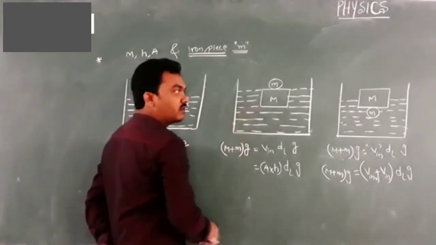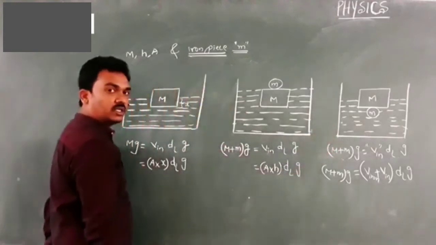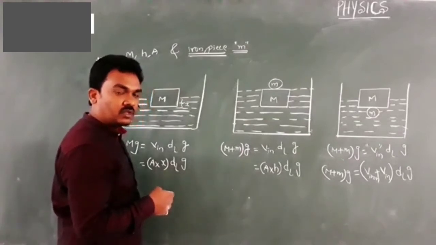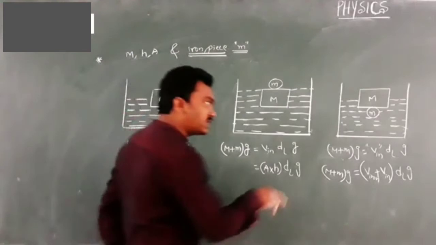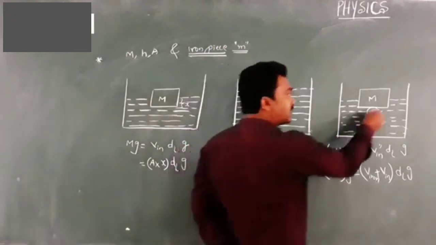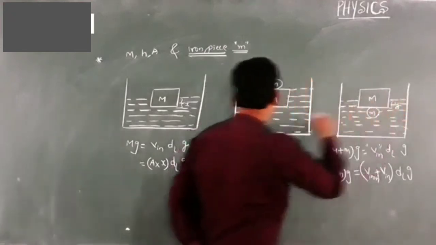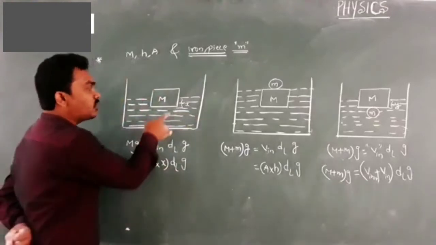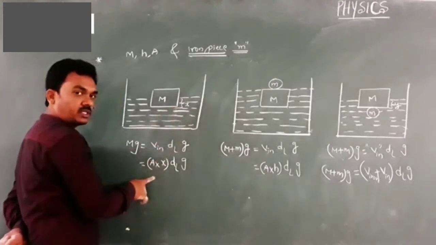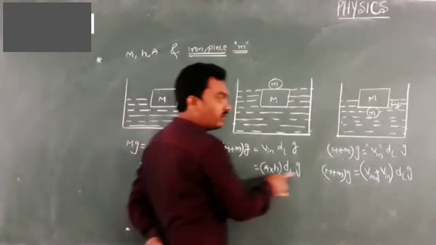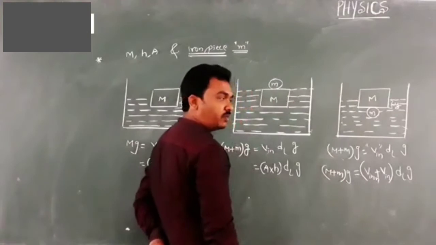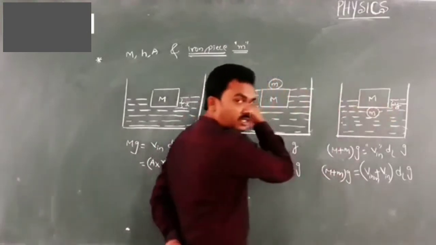But here it is floating, so some volume is already displaced by the iron piece. So upthrust is caused by liquid displaced by the iron piece and also liquid displaced by the wooden block. Certainly this y will be less than x, because there x column of liquid displaced by the body caused the upthrust, but here some liquid volume is already displaced by the iron piece, in addition to that displaced by the body.